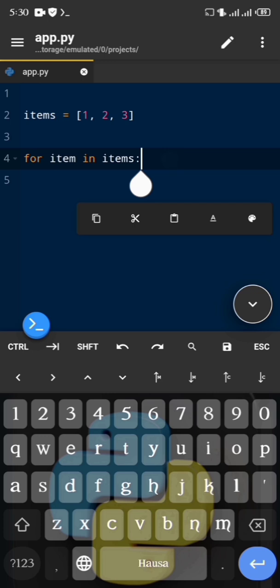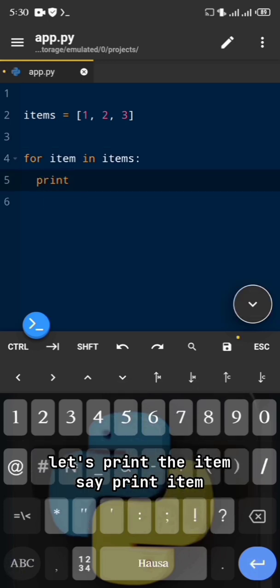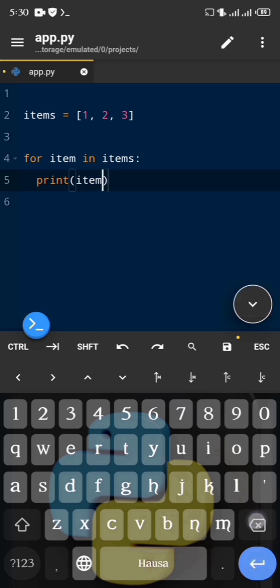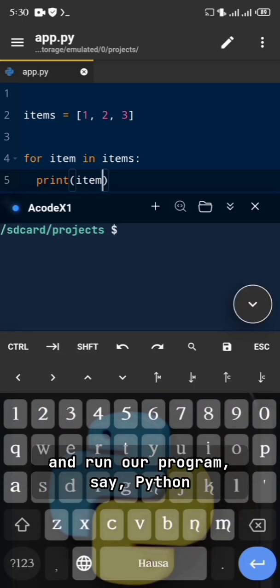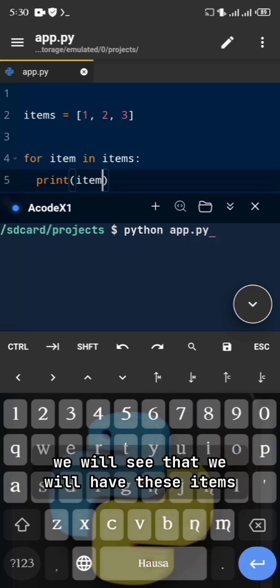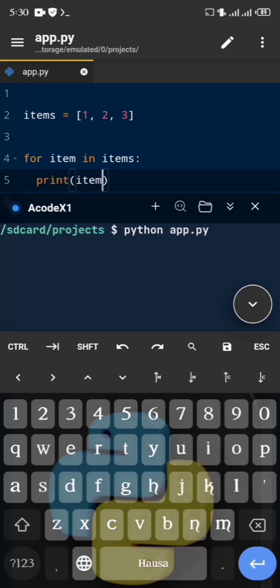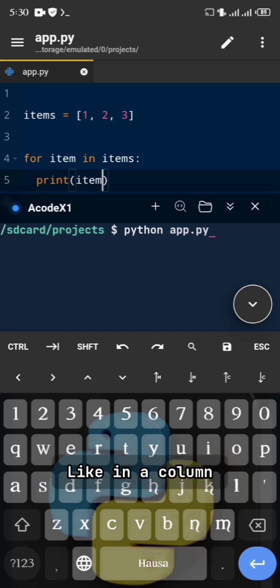So we can come here and print the item. If we run our program, python app.py, we will see these items one on top of another, like in a column.